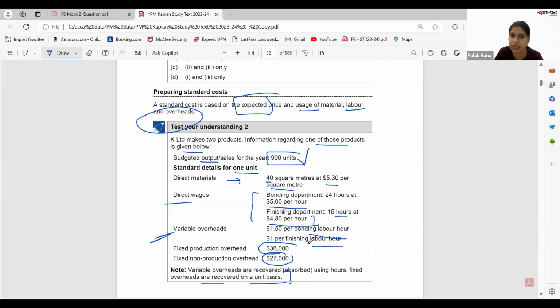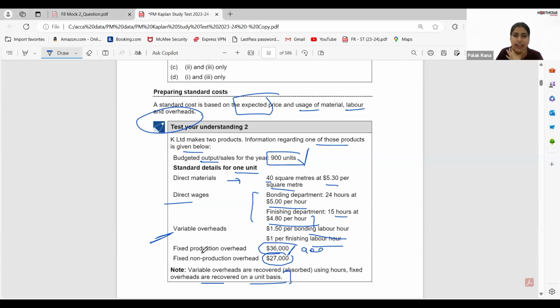So we have units also. So if I have to calculate the fixed overhead per unit rate, can I calculate that? I have not solved this question, but just as basic knowledge, can we calculate that? Yes, Purvi, absolutely correct. 36,000 divided by 900.